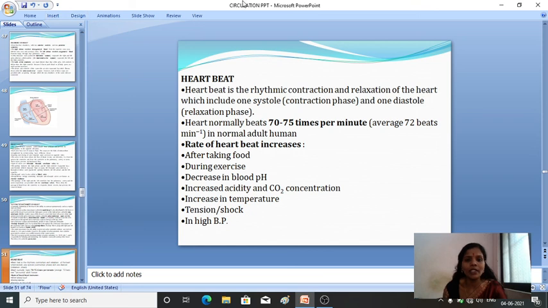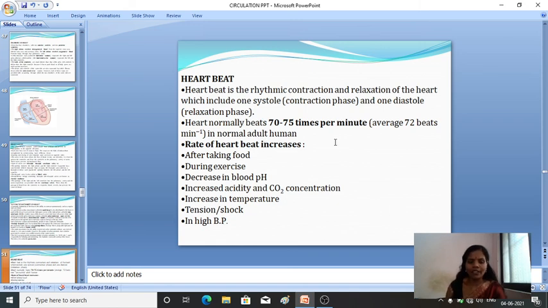So the heartbeat is a rhythmic contraction and relaxation of the heart. It includes one systole, the contraction phase, and one diastole, which is known as the relaxation phase. Contraction happens in systole, and relaxation happens in diastole.